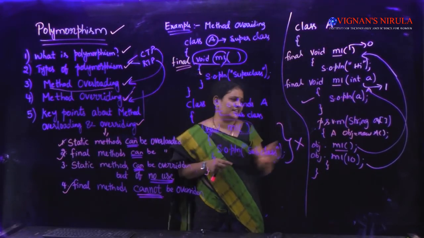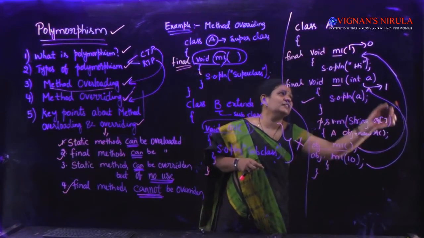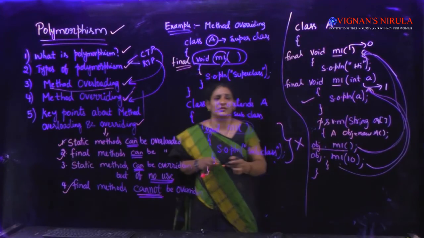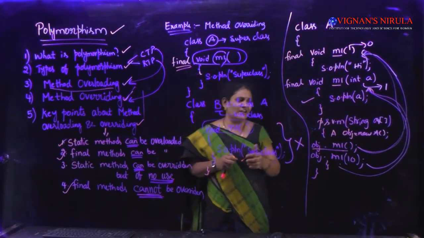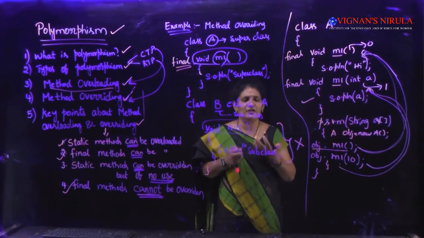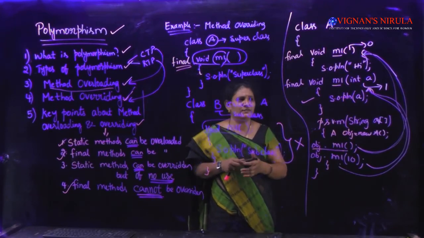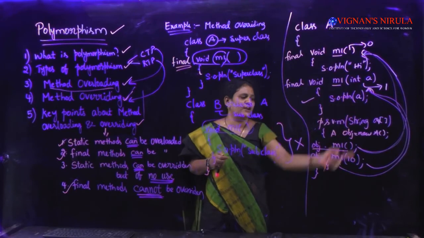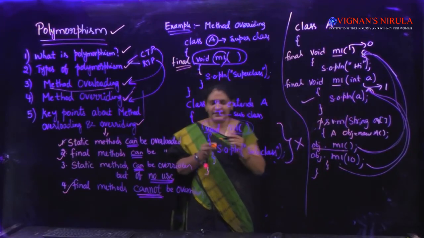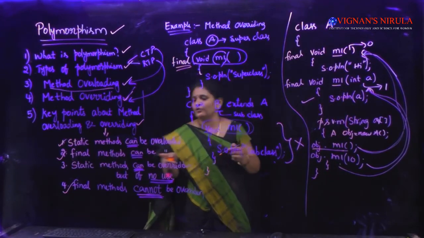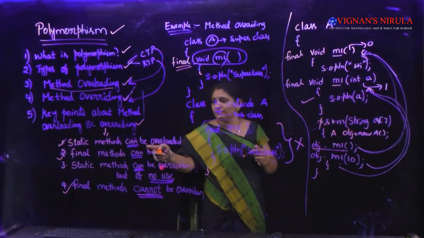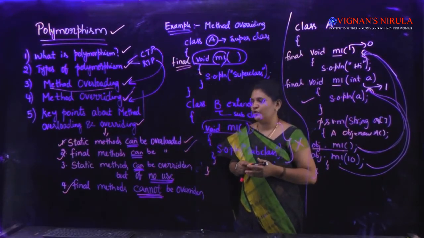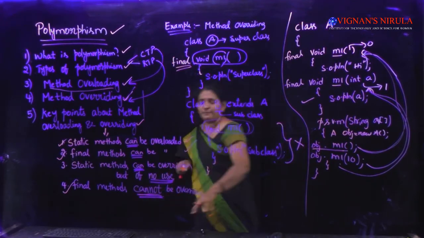For this statement, this method will get invoked, and for this call, this method will get invoked. Do we have any problems or conflicts while invoking the methods? No, right? We can happily invoke those methods. M1 of nothing means this one will get called. M1 of 10 means this one will get called. So final methods can also be overloaded. Static methods can be overloaded as well as final methods, and final methods cannot be overridden.